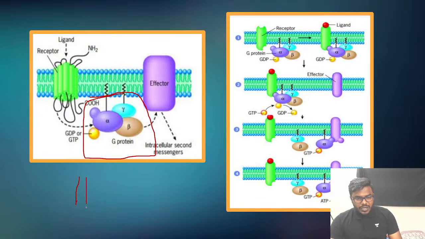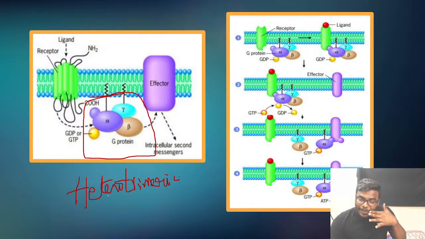And friends, if you look into the structure of a G protein, all of you understand G protein is a heterotrimeric. Don't confuse it with homotrimeric. No. Friends, G protein is a heterotrimeric protein. Hetero, different. It contains 3 different subunits. What are those? Alpha, beta, gamma. All of you kindly look into the diagram carefully. If you see the structure, alpha and gamma are always associated with the membrane like this, with the help of lipid anchors. With the help of what, friends? With the help of the lipid chains or the lipid anchors.